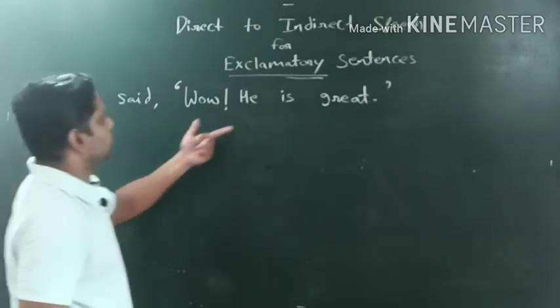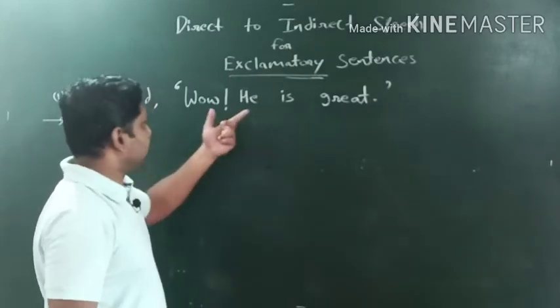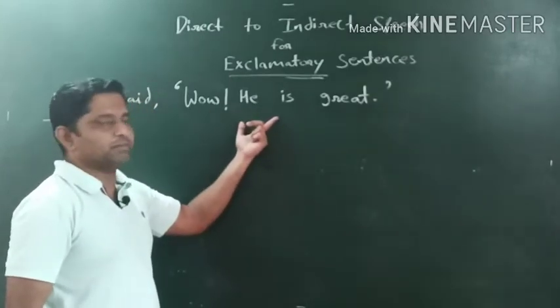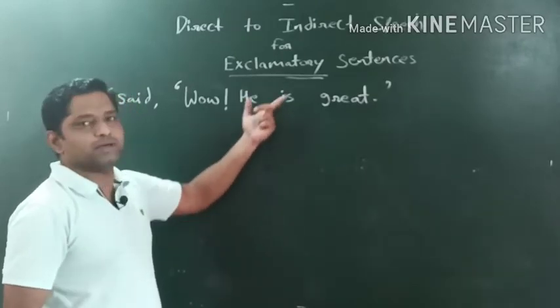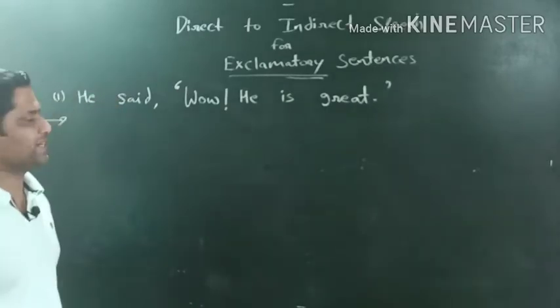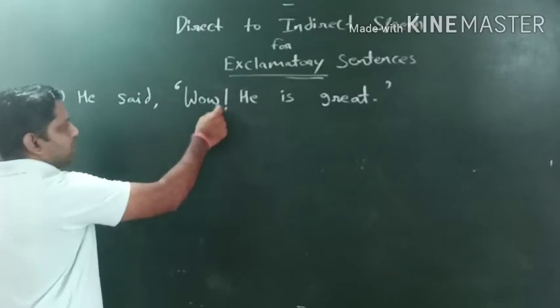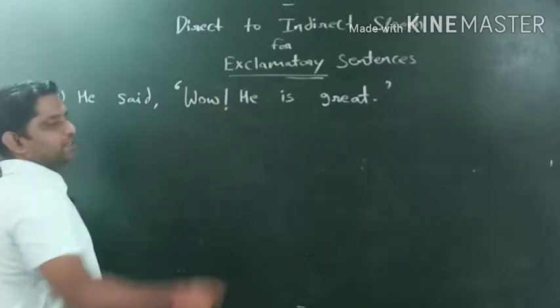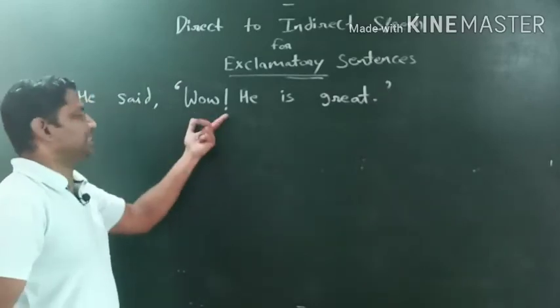Here the sentence is given in exclamatory form. Here we need to make sure that the sentence which is given under double or single inverted comma has to come in an exclamatory form. The exclamation mark is always considered the identity of an exclamation. And wow is given, so this is an interjection.